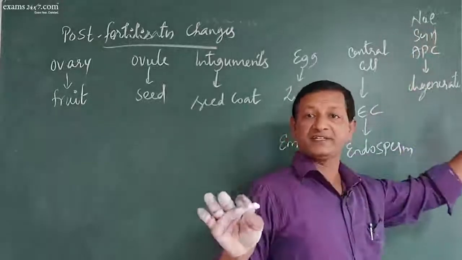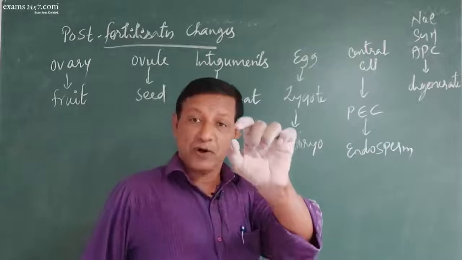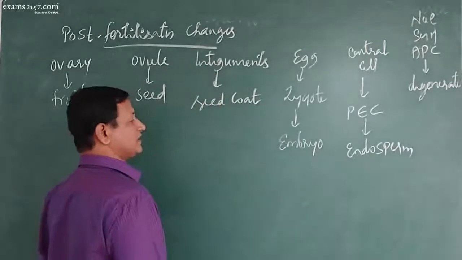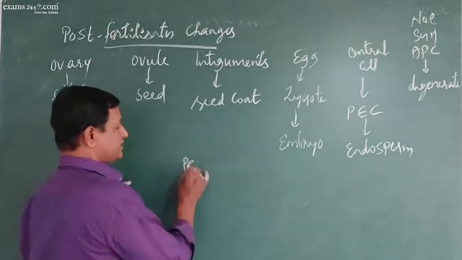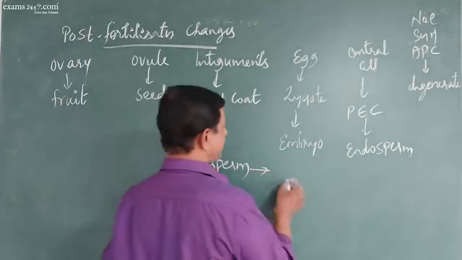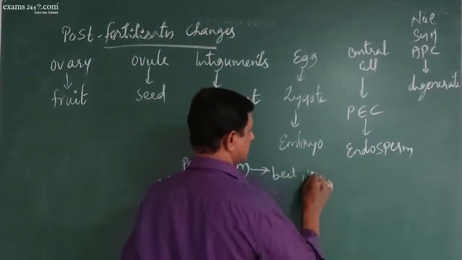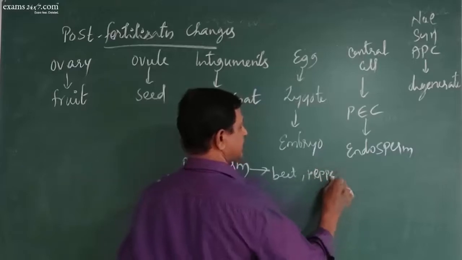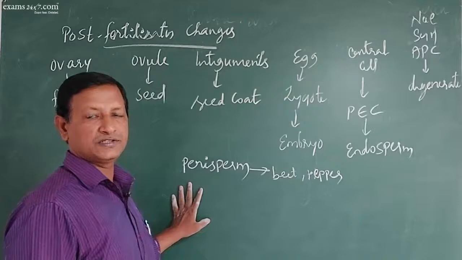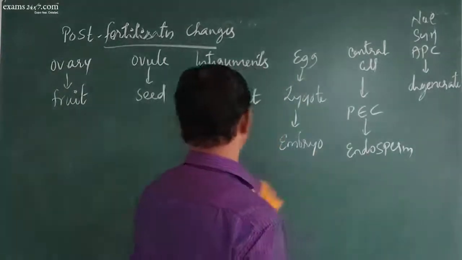Nucellus actually gets totally degenerated, but sometimes a small part of the nucellus will remain inside the seed. That small remnant of the nucellus inside the seed is called perisperm, which is found in plants like pepper, beet, etc. Beet and pepper show perisperm, the remnant of nucellus in the seed, which normally will not be there in other groups or species of plants.